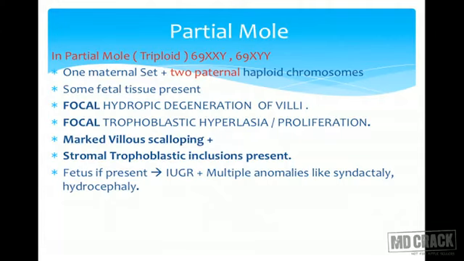On pathology, there would be focal hydropic degeneration of villi. In complete mole, I told you there would be diffuse. In partial, focal. Focal trophoblastic hyperplasia and proliferation would be seen. There would be marked villus scalloping and stromal trophoblastic inclusions would be present. If the fetus is present in case of partial mole, usually the growth is never normal. Either it has severe IUGR or it has multiple anomalies, like syndactyly or hydrocephalus.